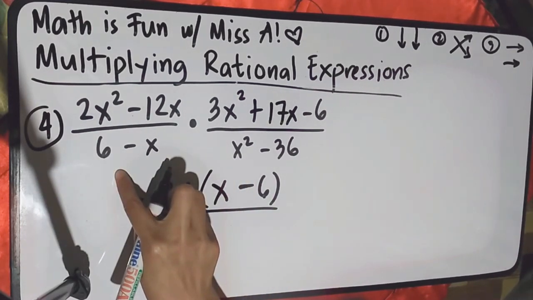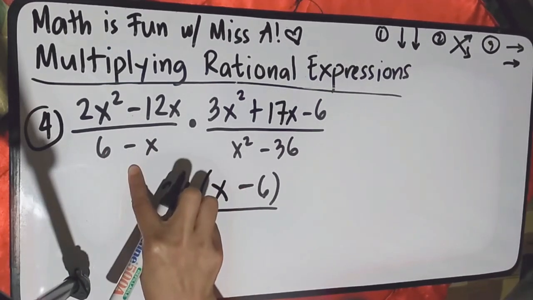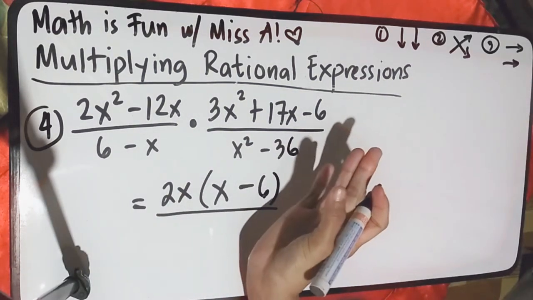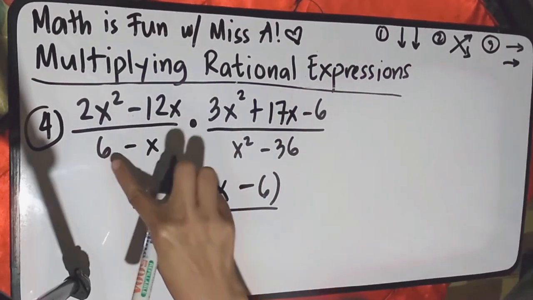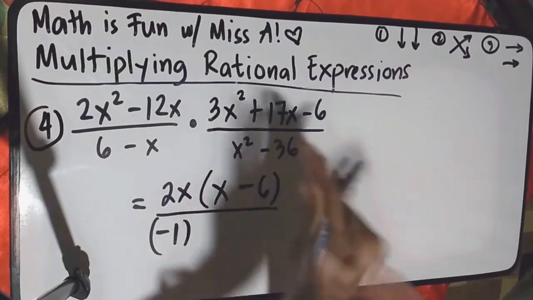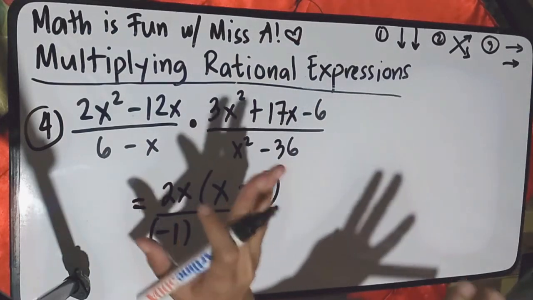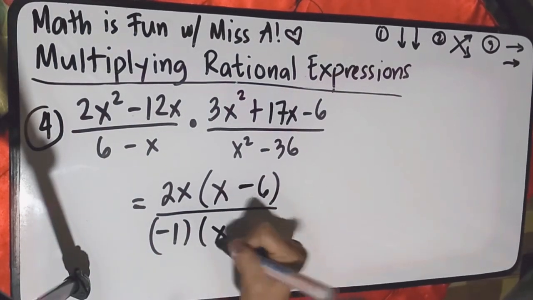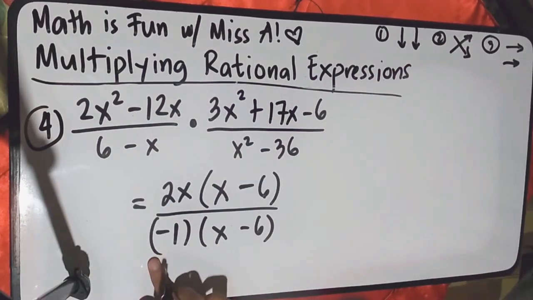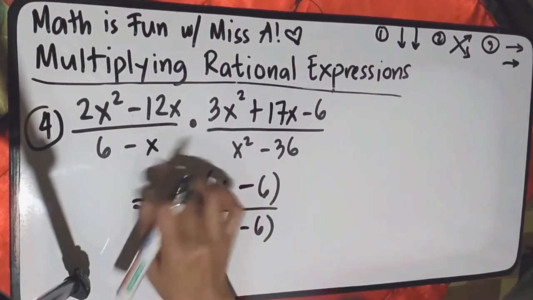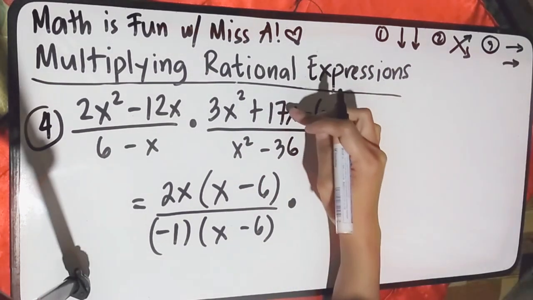We can do a simple trick right here. When it looks like this, we can also reverse its arrangement. We just have to take out a negative 1. So, we will write negative 1 here, and we can switch the places of 6 and x. So, you have x minus 6. We can only do this when there is a minus sign. You can take out a negative 1, and then you can reverse the arrangement. Okay? So, you have times 3x squared plus 17x minus 6.